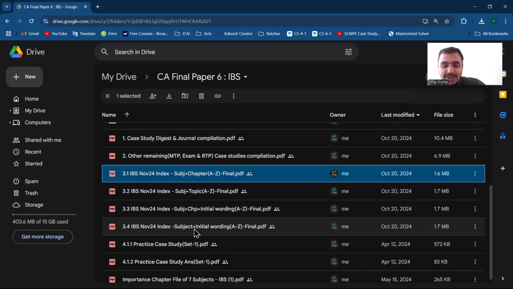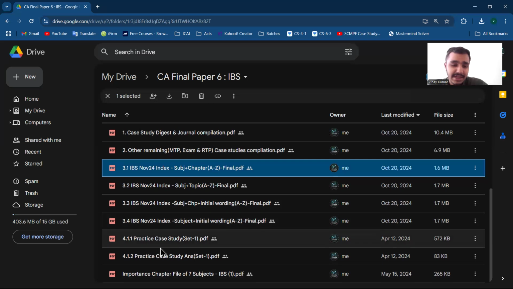But subject wise also, like if we see that an index 16 question was there, we can quickly use that chapter plus initial wording, because we know what chapter is asked. Then we can quickly see from the case study compilation index which case study is being asked, if that is repeated or a similar type is there. And 4.1, it was just for practice purposes that I've shared 4.1.